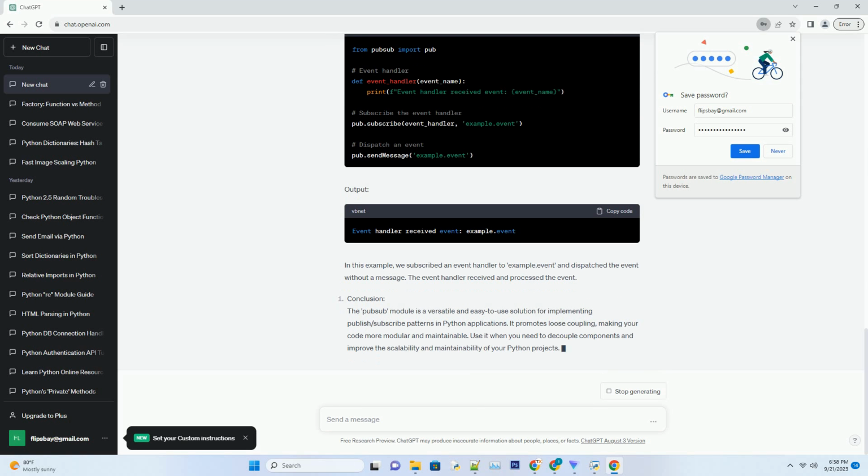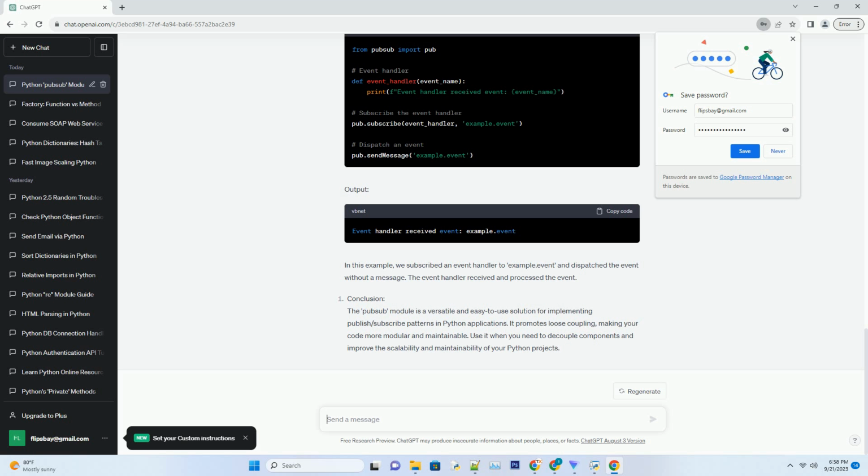What is the pubsub module? The pubsub module is a Python library that provides a lightweight framework for implementing publish/subscribe patterns. It allows components of an application to communicate without having direct knowledge of each other, promoting loose coupling and modular design. Installation. You can install the pubsub module using pip.